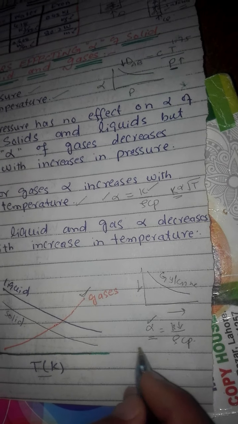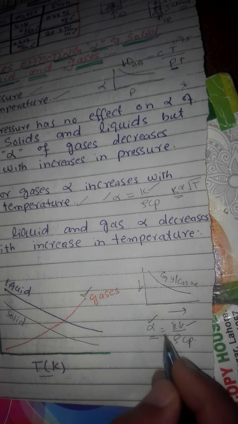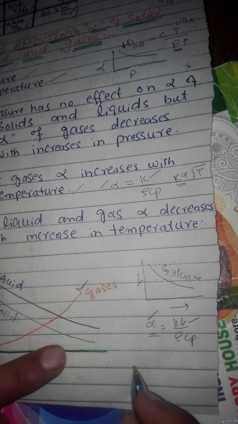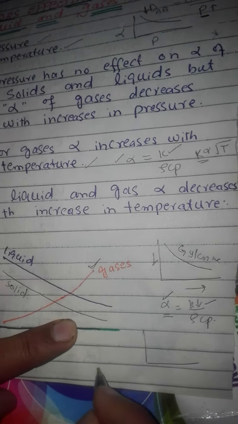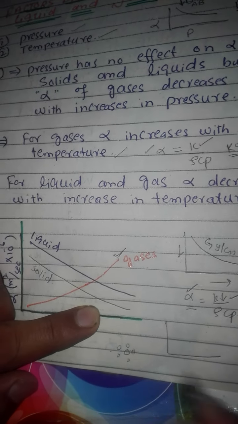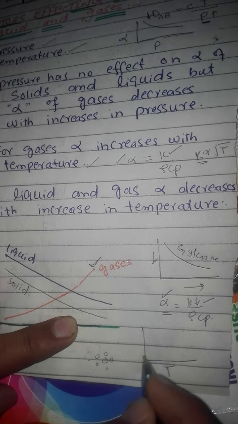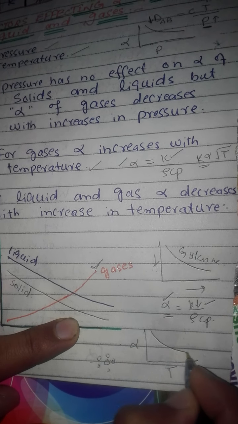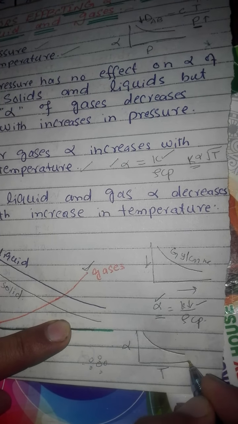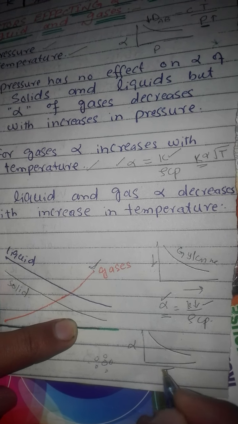Similarly, for solid, when we increase the temperature, its thermal conductivity decreases and thermal diffusivity decreases. Let us consider sand. Suppose these are the sand particles, and this is the temperature, and this is the thermal diffusivity. When we increase the temperature for sand particles, its thermal diffusivity decreases.